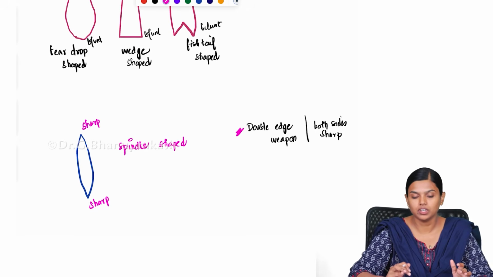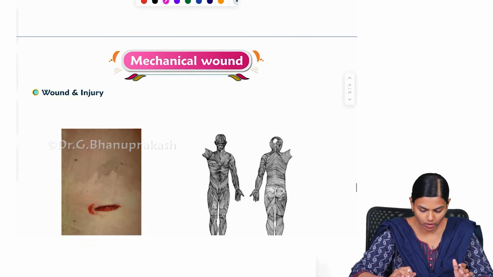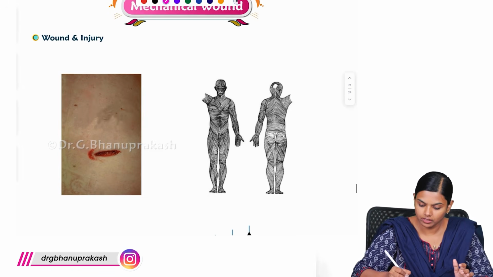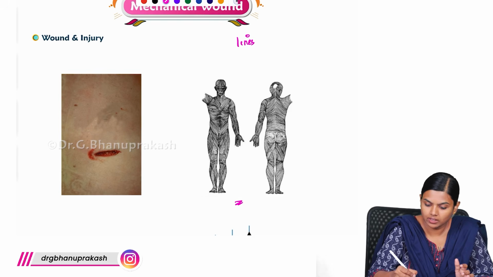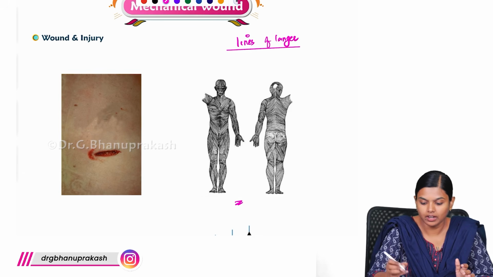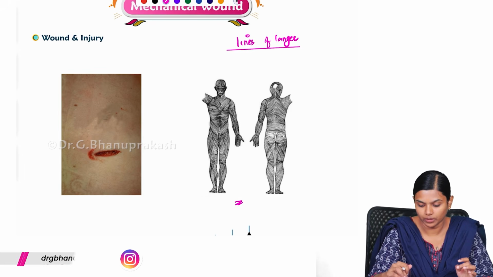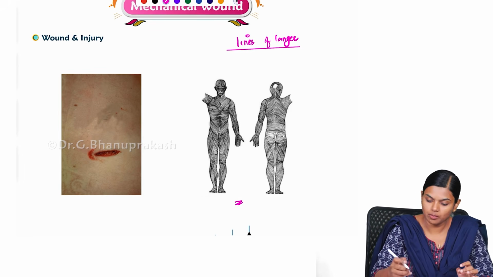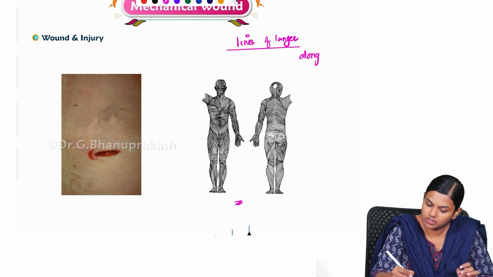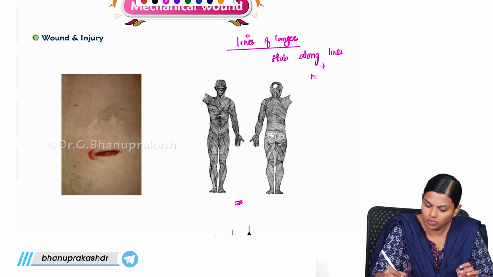And the most important thing about a stab is that the lines of Langer will greatly affect the shape of the wound. If the stab is along these lines, then there will be no gaping.